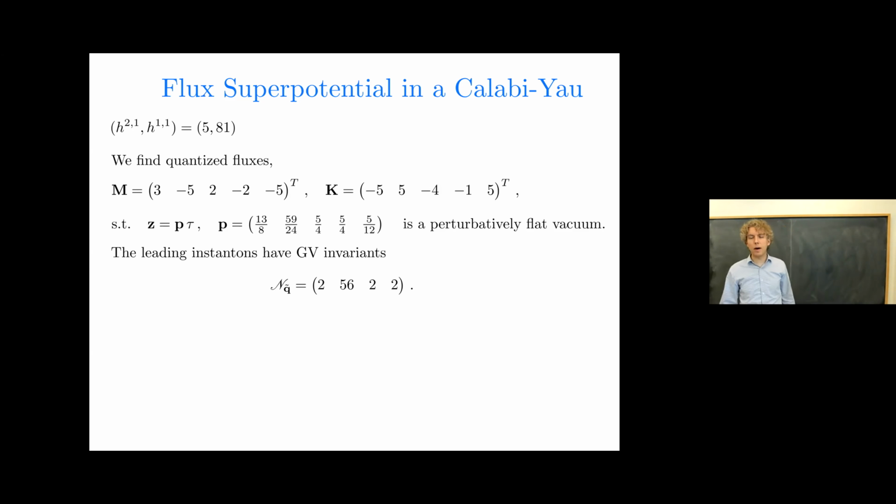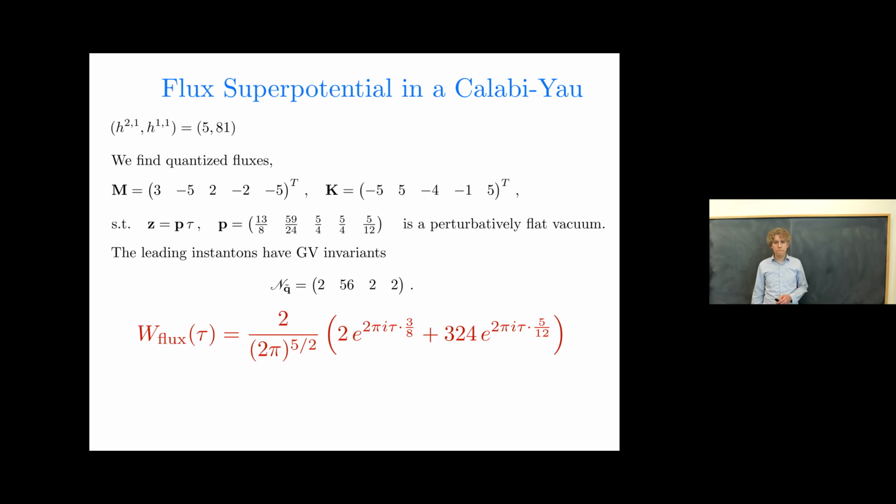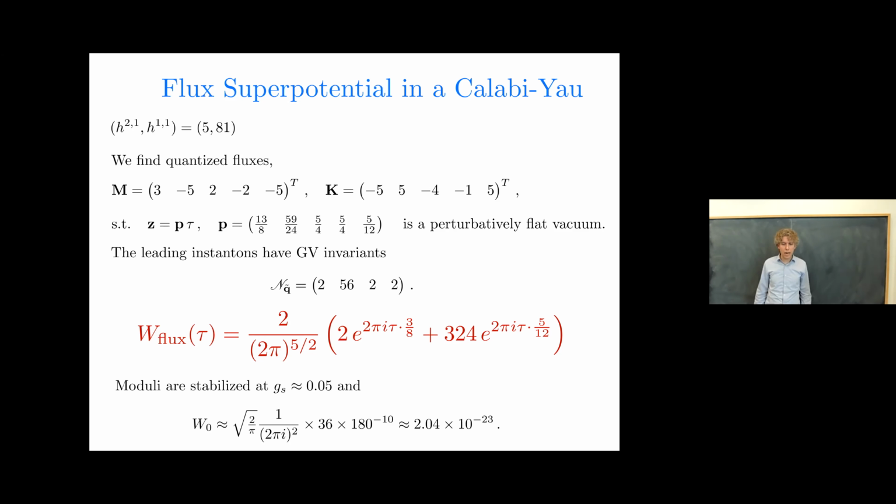All right, so that's some direction in the moduli space, and along that direction in the moduli space of this particular Calabi-Yau, the leading instantons have the Gopakumar-Vafa invariants listed here. And the flux superpotential turns out to look like this. So the point is that the exponents are 3/8 and 5/12, and the prefactors are in fact hierarchical, one's 2 and one's 324. And when you solve, you find that the moduli are stabilized at g_s 0.05 and W0 10 to the minus 23. So this is certainly an exponentially small flux superpotential, so that's great.